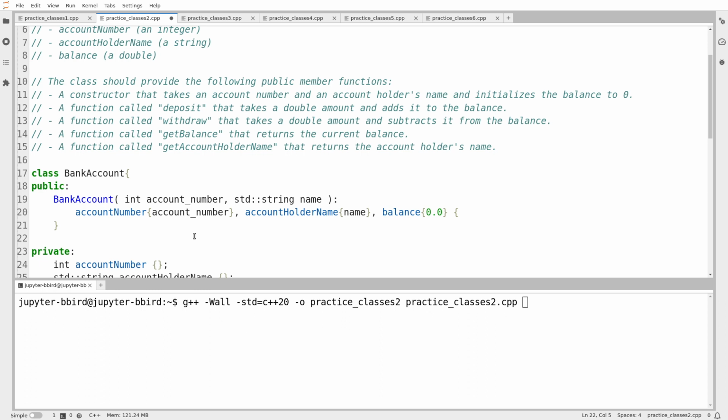Okay, so a function called deposit that takes a double amount and adds it to the balance. I'll call this, I guess, void deposit double amount. Now, in the video, so